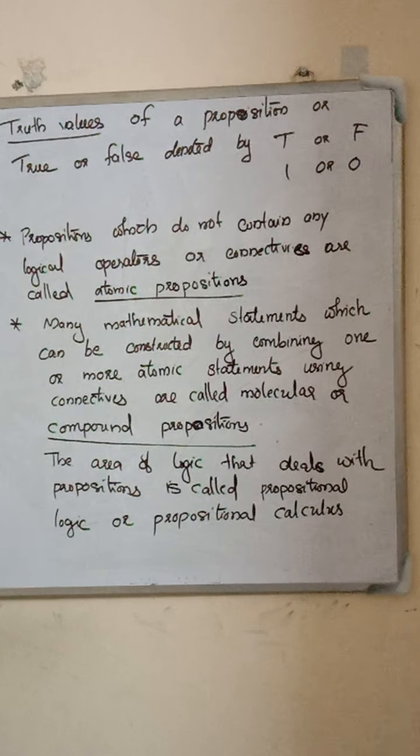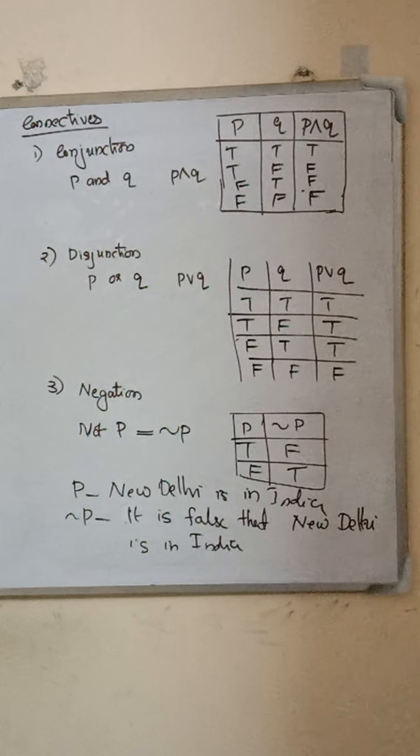Now we discuss the logical operators and connectives. We connect the sentences by the words and, or, not. In mathematics, first one is conjunction.